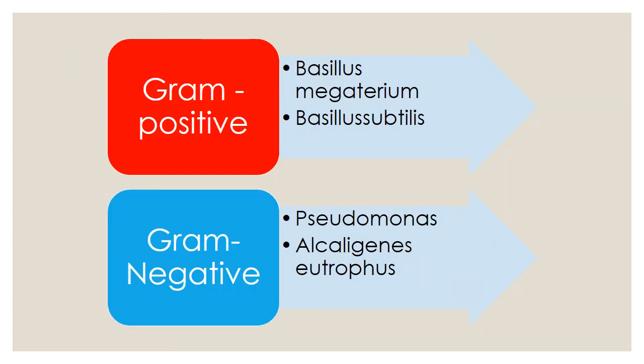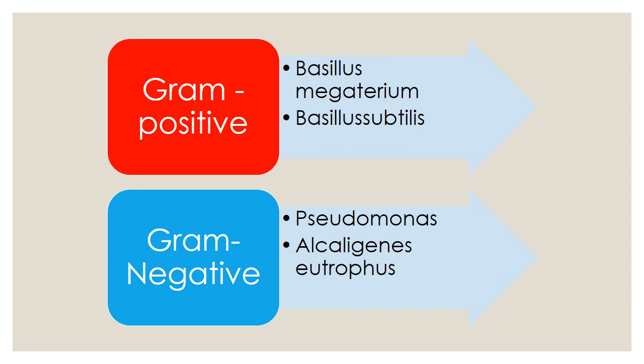Gram positive and gram negative. What is meant by gram positive and gram negative? In laboratory conditions, while we culture some bacteria, we apply stains for identification. Some bacteria take up the stain, and that is gram positive. Some bacteria do not take up the stain, and that is gram negative.